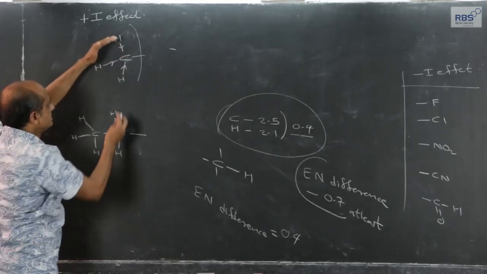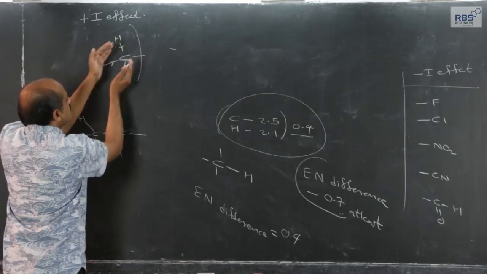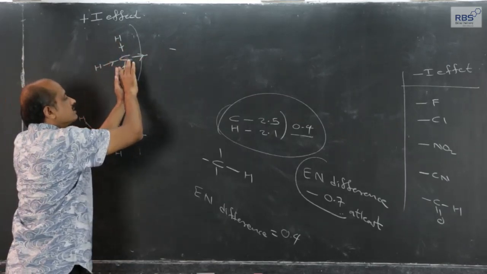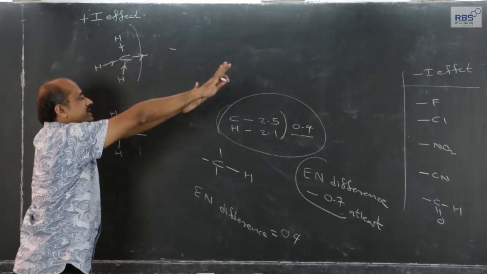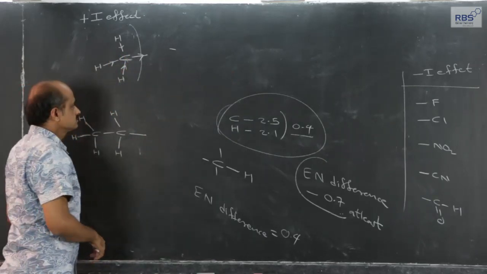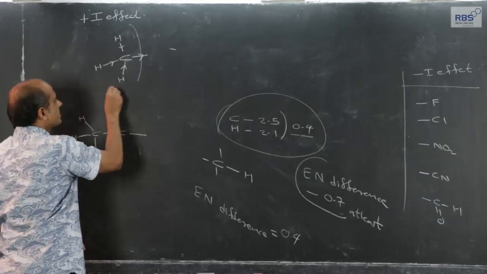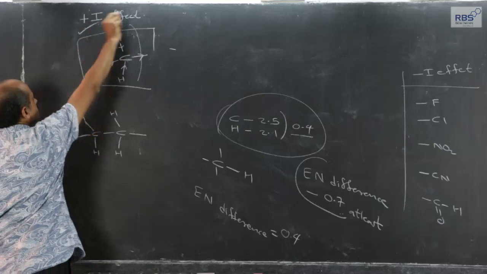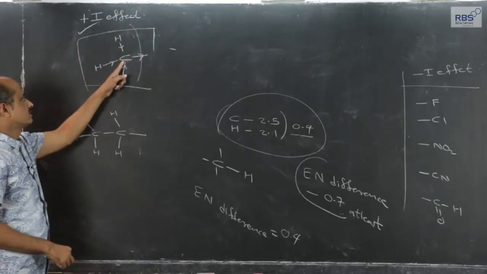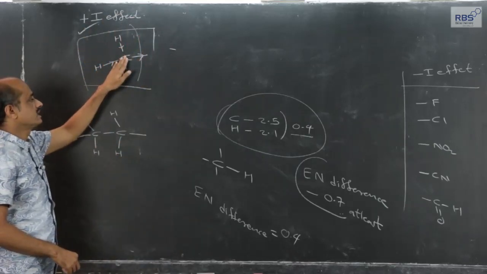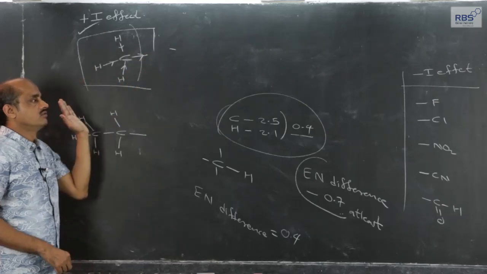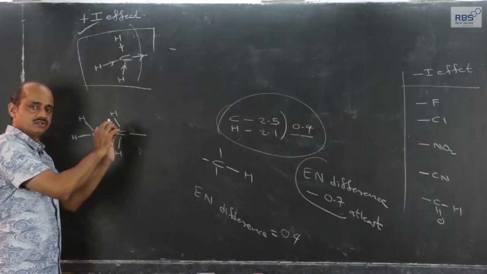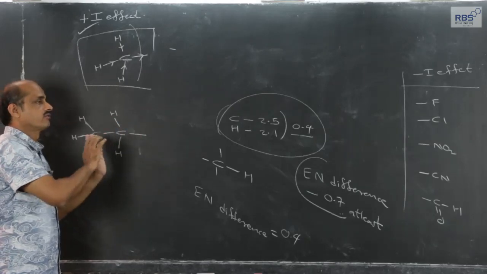Therefore, carbon will have tendency to release the electron density away from it. This is how I can explain that methyl group is an example of positive inductive effect. So, this methyl group attached to carbon in a compound will release the electron density, will make available the electron density to others away from it.